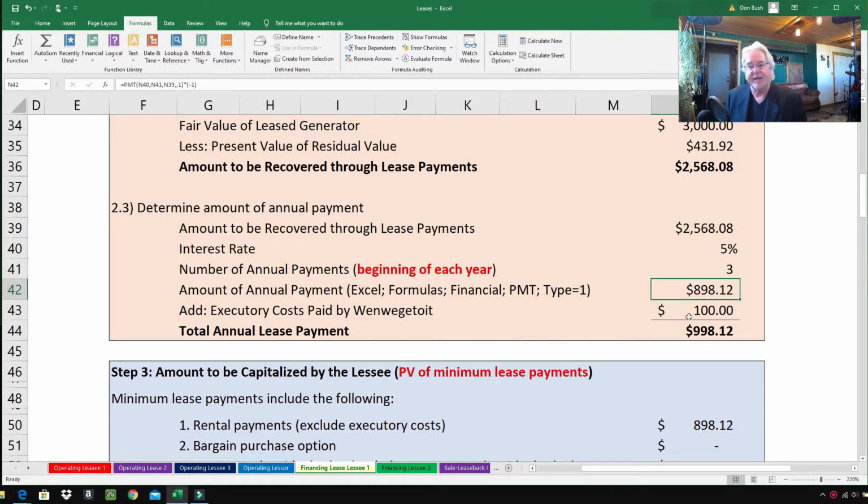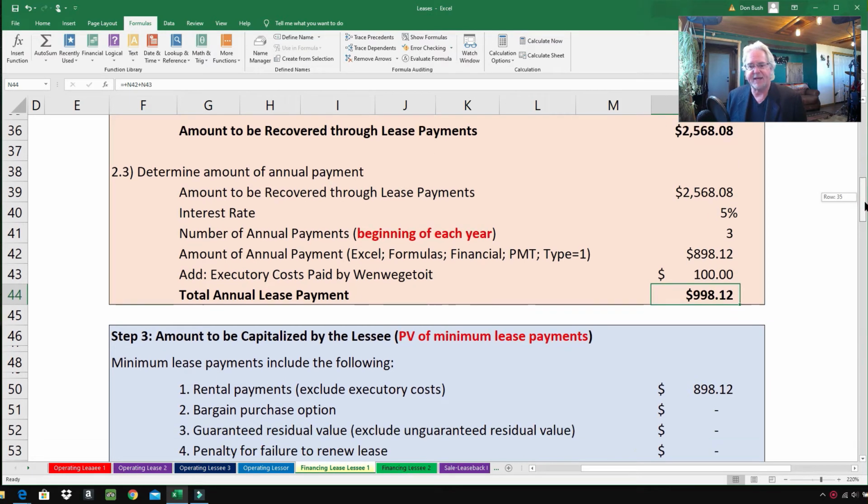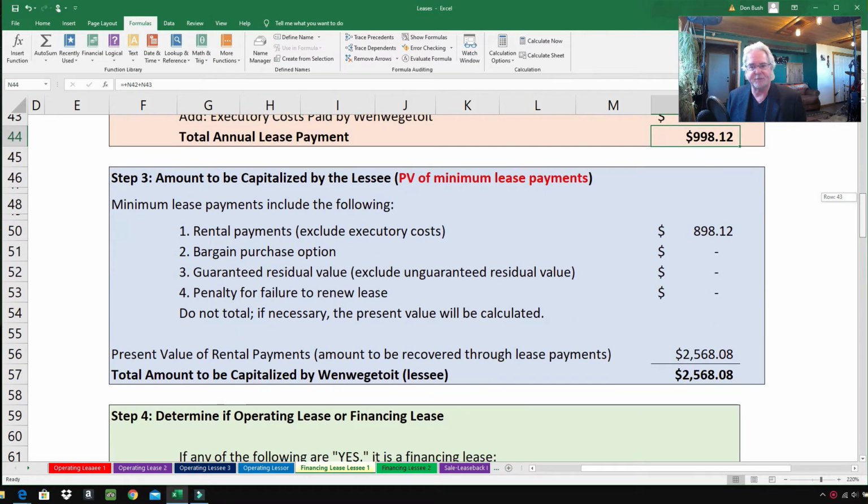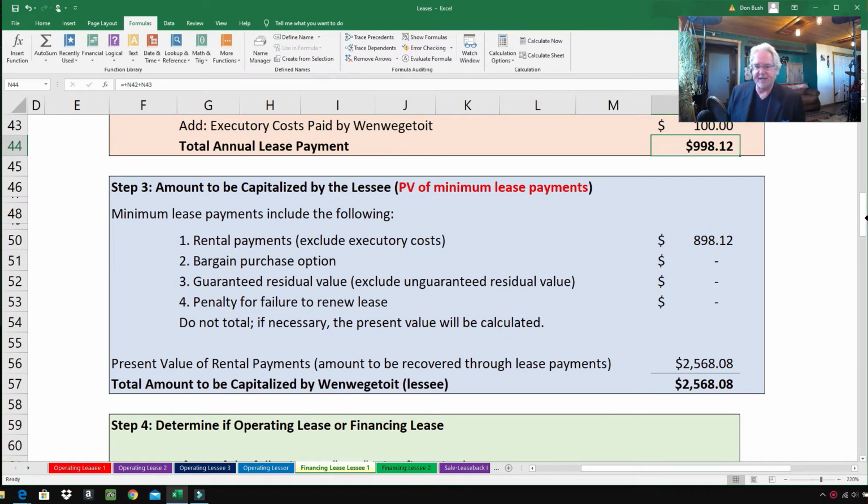$898.12. Now, we have some executory costs that when we get to it, construction has to pay to Power to the People. And so the total payment is $998.12. Coming down here to the next step, folks. It sounds like we have a lot of steps, but if you follow these steps and do each of them, the problems are really quite easy. And if you skip these steps, they become quite difficult. Step number 3, the amount to be capitalized by the lessee, the present value of minimum lease payments.